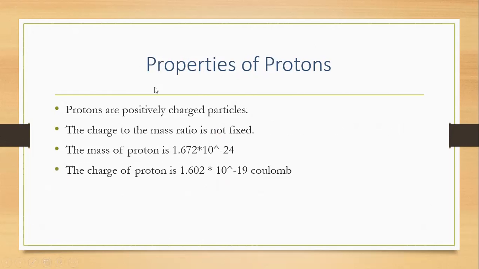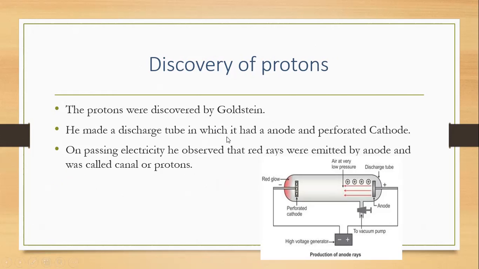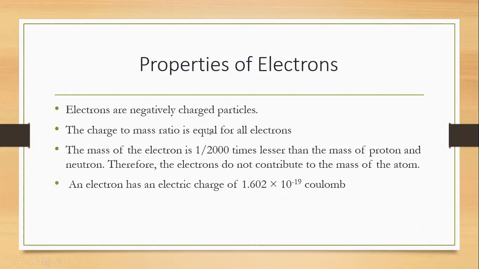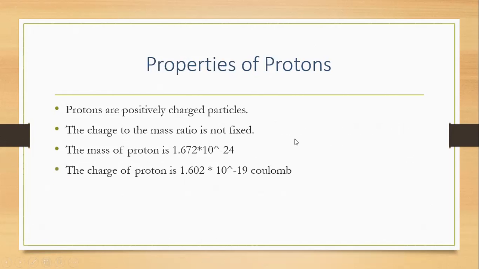Next, properties of protons. Protons are positively charged particles. The charge to mass ratio is not fixed. In electrons we saw that the charge to mass ratio is equal for all electrons. But when it comes to protons, the charge to mass ratio is not fixed. It may vary from the proton of one atom to the proton of another atom.